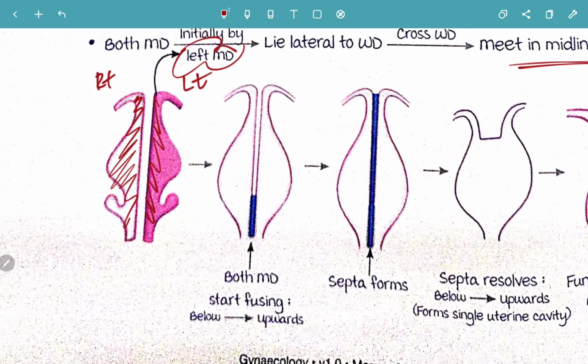Now what will happen is, slowly both the Mullerian ducts will start to fuse. Both the Mullerian ducts will start fusing, and the fusing direction will be from below upwards. This is the direction, so this is the fusion. The fusion will start from below and proceed in the upward direction.